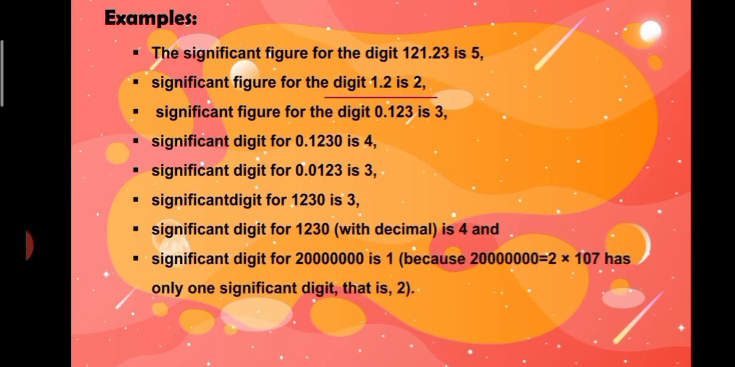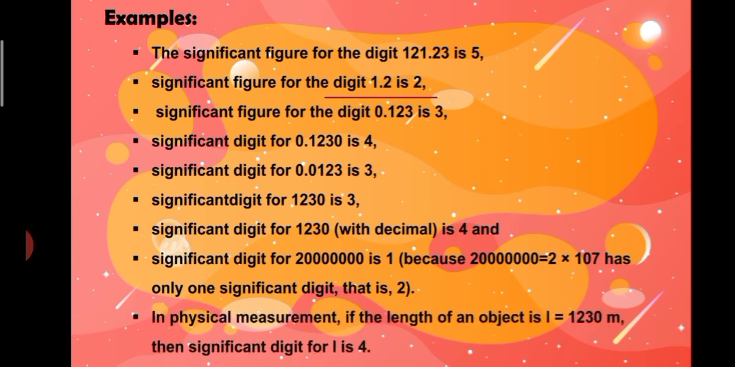And the significant digit for 2 crore is 1, because 2 into 10 to the power of 7 has only one significant digit, that is 2. In physical measurement, if the length of an object L is equal to 1230 meter, it means the number of significant digits in L is 4.